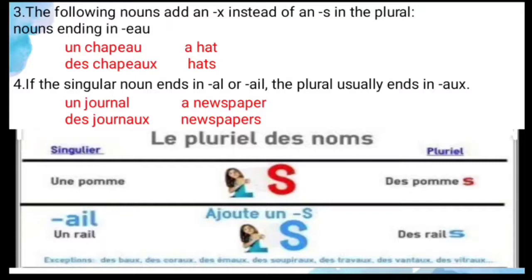Here some examples are there. First one is le pluriel des noms, that is plural nouns, singular and plural. Une pomme, an apple. Here for the ending you have to add s, and you have to change the indefinite article also. So des pommes, apples. And next, un rail. So you have to add s only. Rail means what? Rail only. So des rails. So this is the first rule, right?